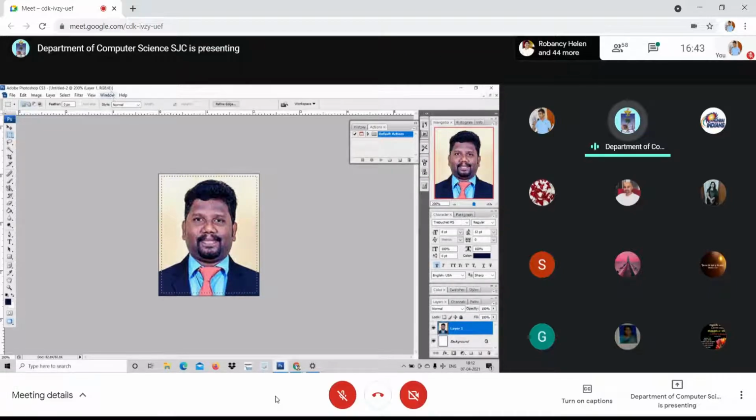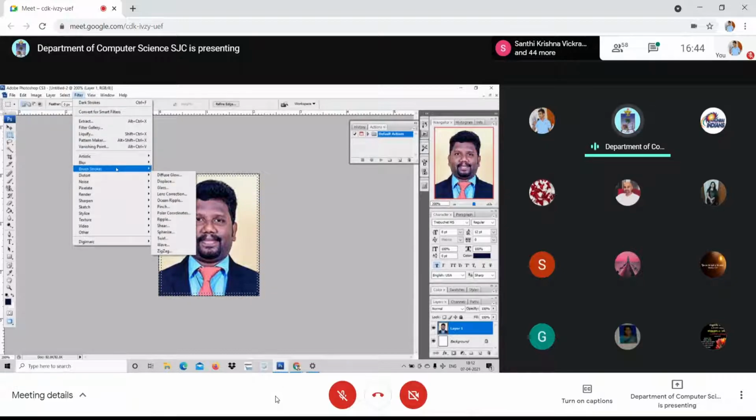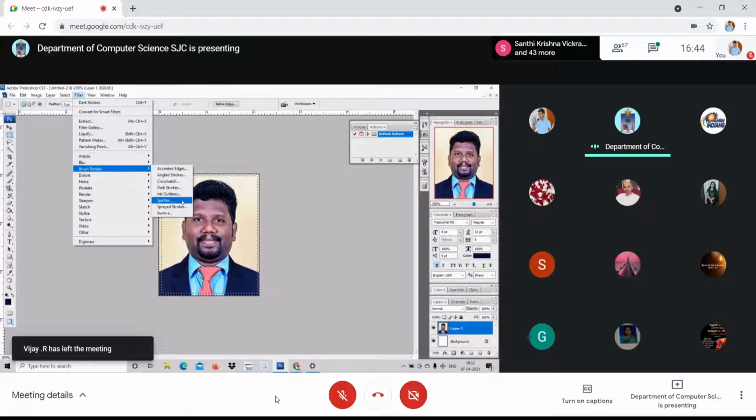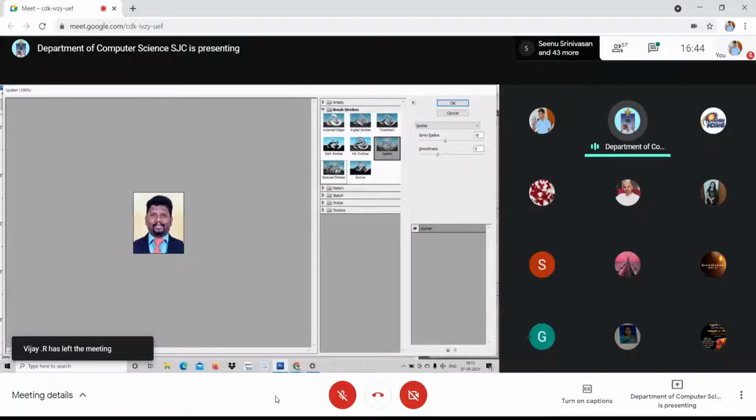I have chosen this picture. I'm choosing the other than selected area. See, the border alone is chosen. Now I go to filter. I go to brush strokes, spatter. I just click over spatter. Now look at here. I just adjust.